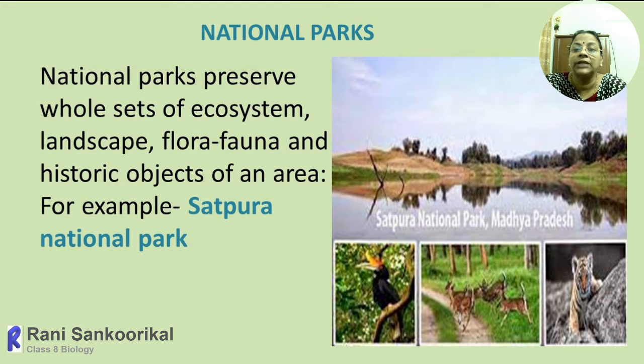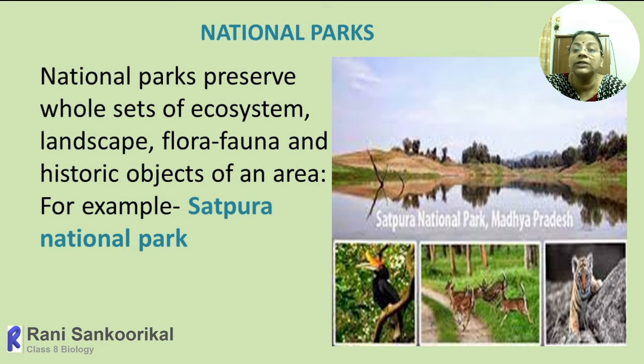So national parks. What are the main features of a national park? In Satpura National Park, Madhya Pradesh, the figure is given. Different types of plants and animals are given. National parks are the areas where we preserve a set of ecosystems. That means not only the animals. In a wildlife sanctuary, only animals are protected and given more importance.